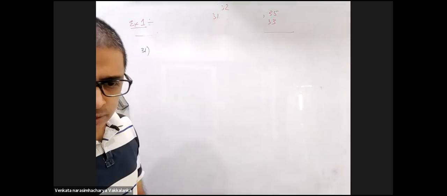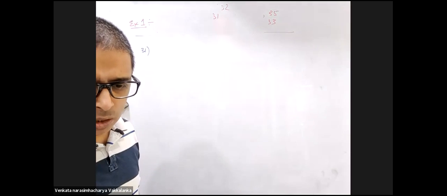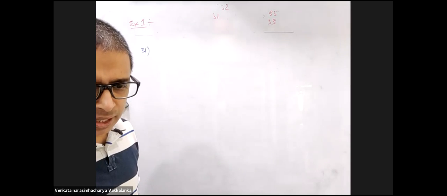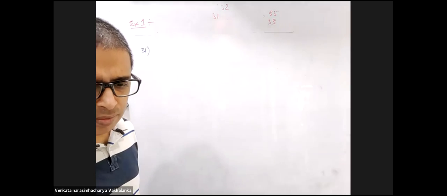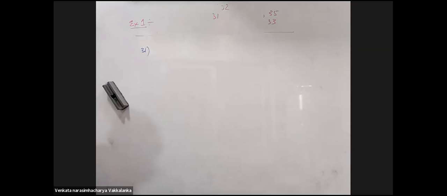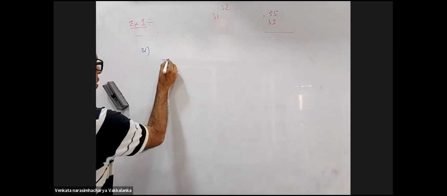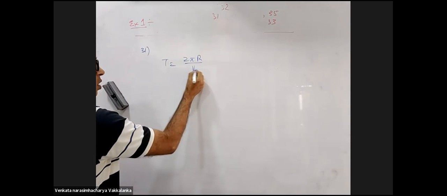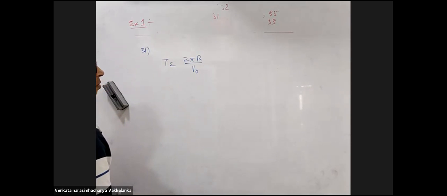One satellite is orbiting around the Earth. In a particular orbit, the time period is T and the orbital speed is v. If in another orbit, the orbital velocity is 2v, then what is the time period? Time period is 2 pi r by v naught. एक में v naught दे रहा है, एक में 2v दे रहा है. Divide the two equations.